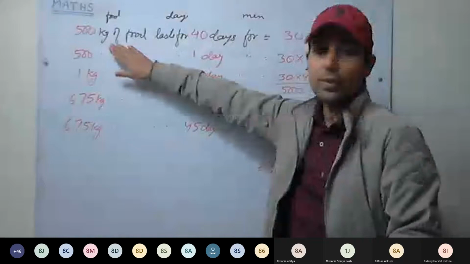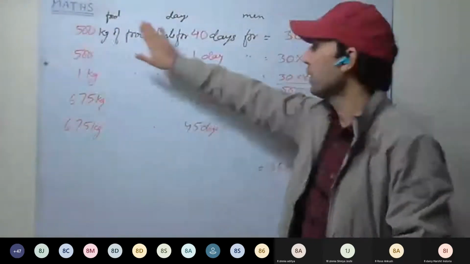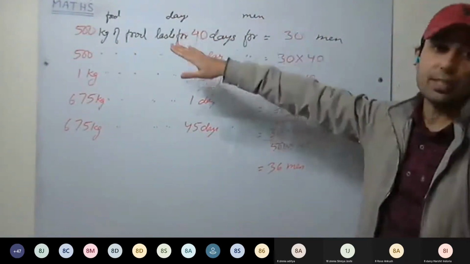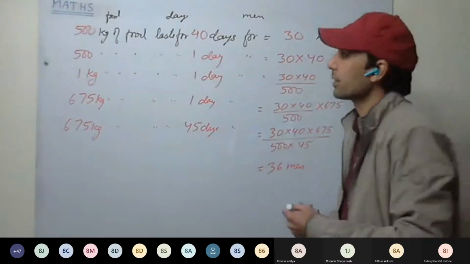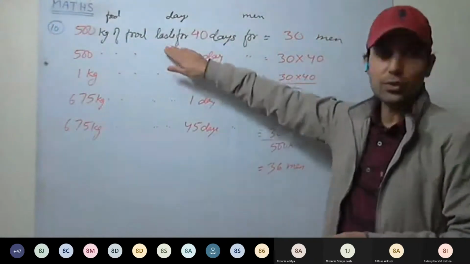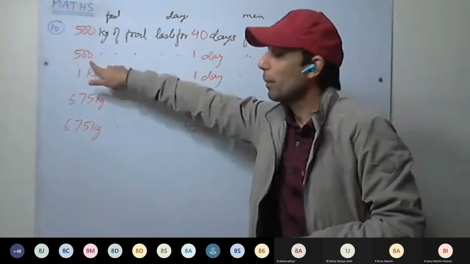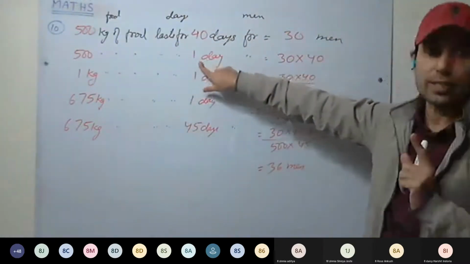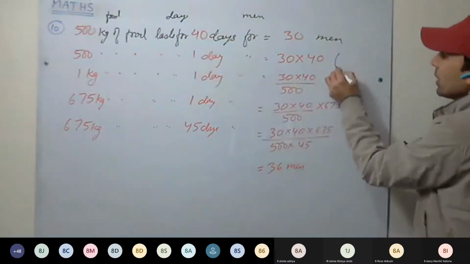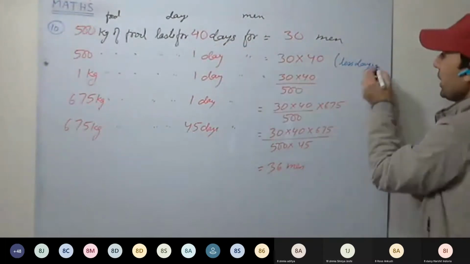So see here, we are having 500 kg initially. This is a limited food supply. It lasts for 40 days when 30 men are there. Question number 10. So 500 kg of food is lasting for 40 days when 30 men are there. Now the same amount of food, if it lasts for just 1 day, it is finished in 1 day. It means more men have joined. So fewer days. If days are fewer, there will be more men.